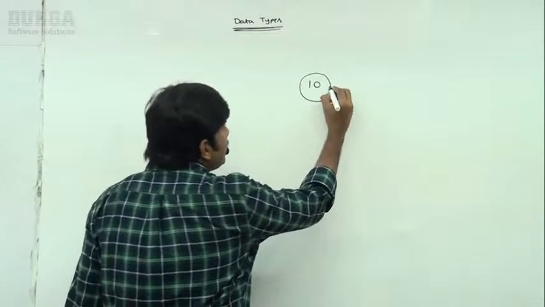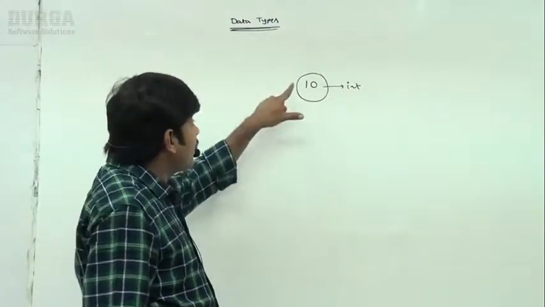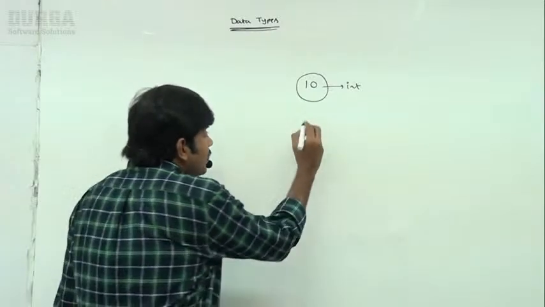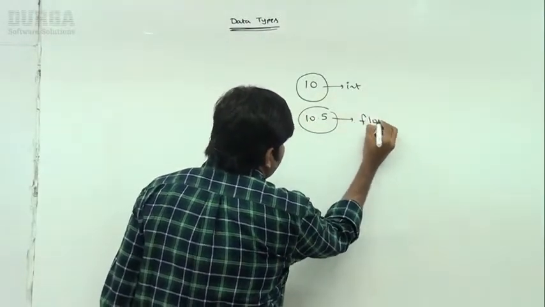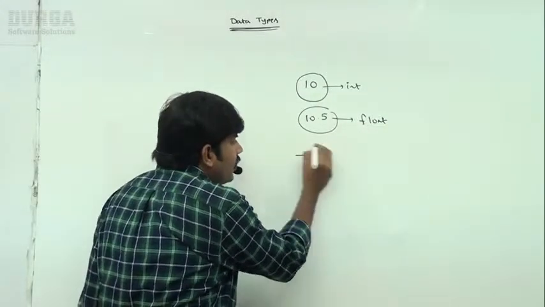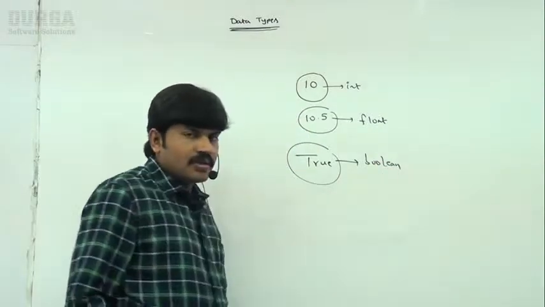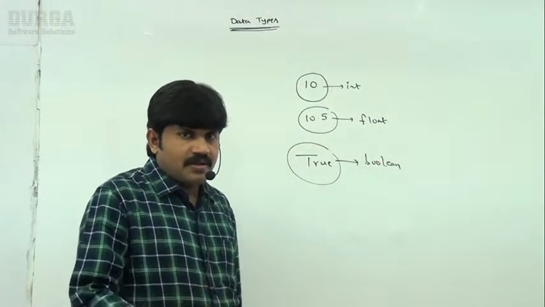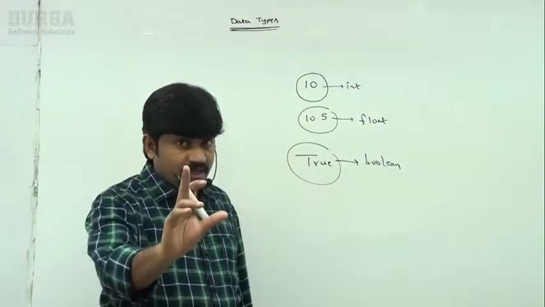It is int type, integral data type, not having any decimal point. Next, 10.5 is what type? Float type. True is what type? Boolean type. So data types represent the type of data we are using in our program. Clear for all of you?